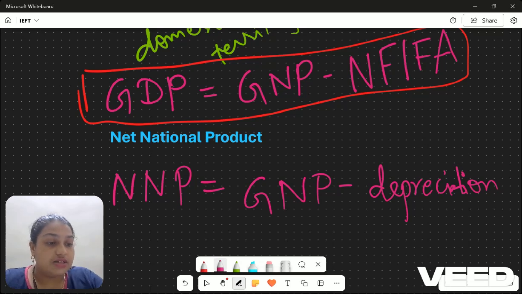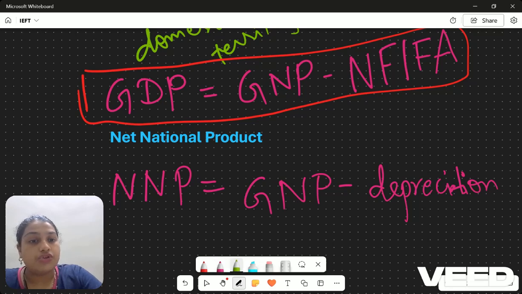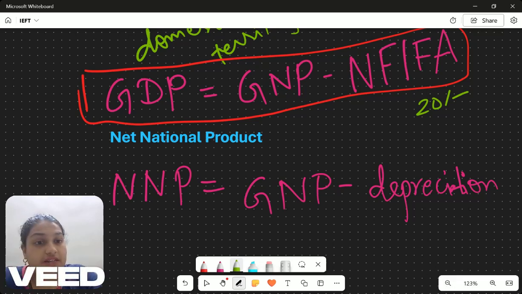For example, say the pen costs 20 rupees, and its life is 1 month, that is 30 days. So 20 divided by 30, that is how much it is useful.